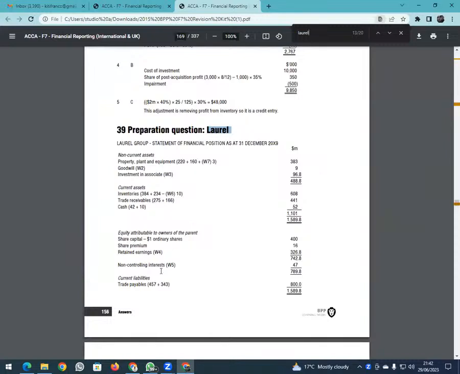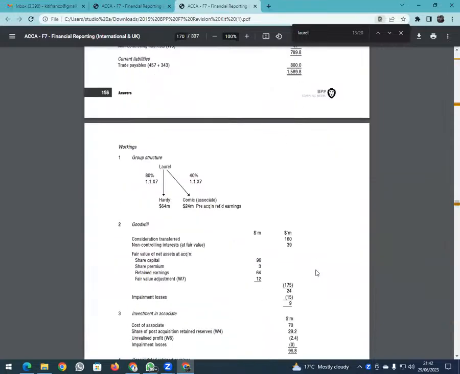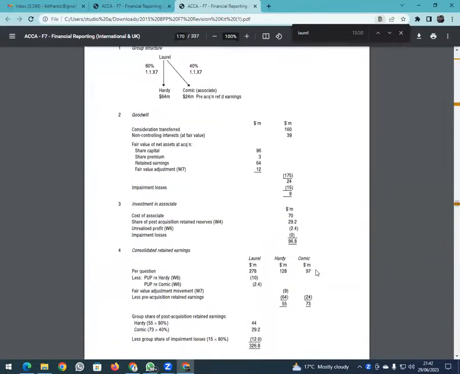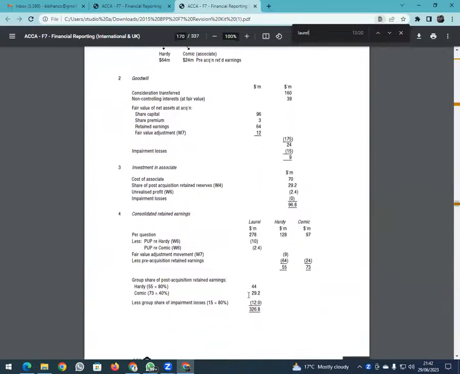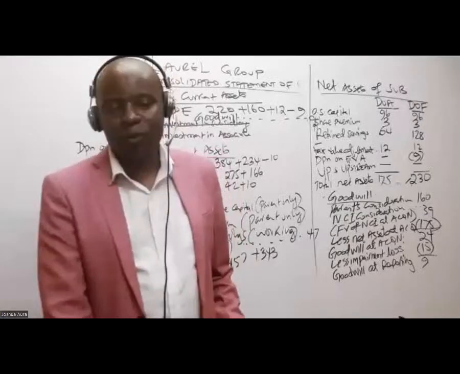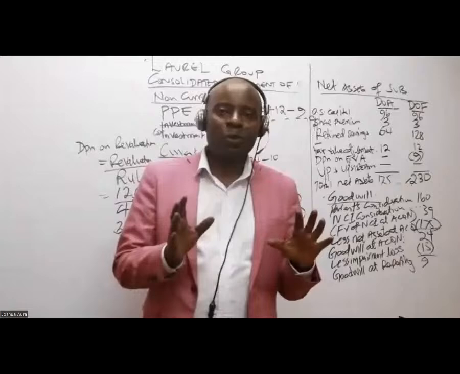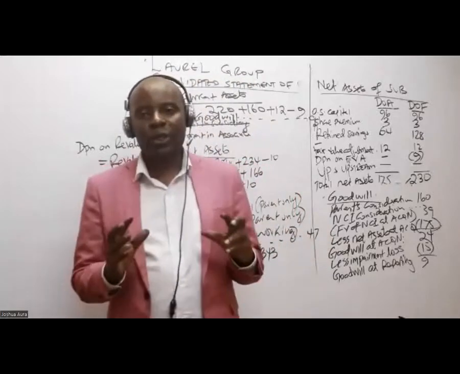If you look at, for example, non-controlling interest, if you remember, they are getting 47. Quite interesting. The only thing is, they use a very old method to do these workings here. We need to be direct. Fortunately for me, I'm very lucky. You know, I work for a company which provides group consolidation software.